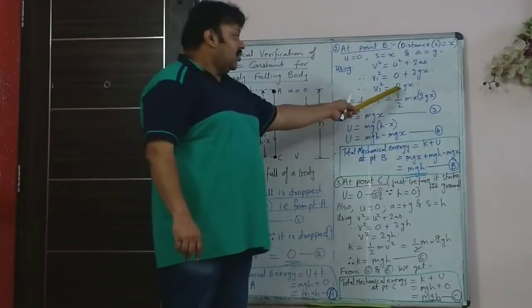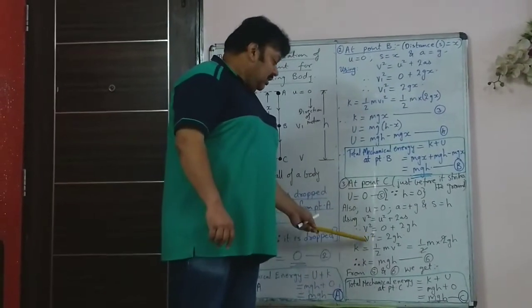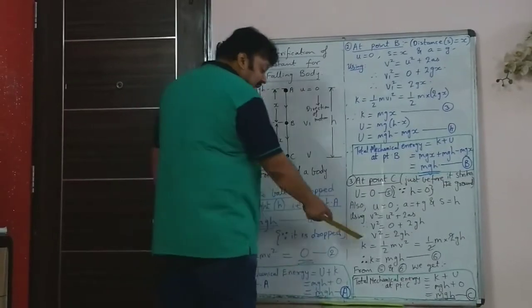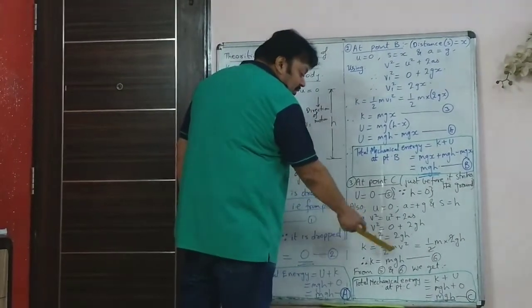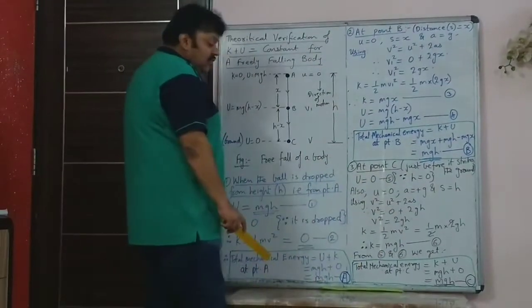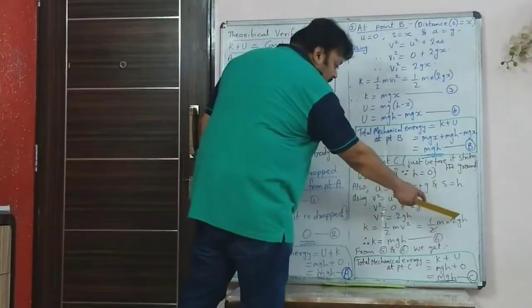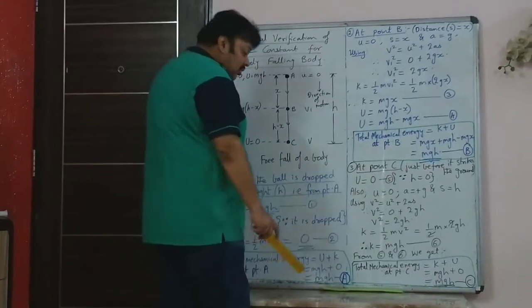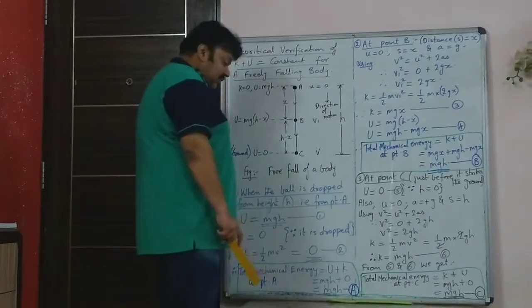There it was v1 squared which was 2gx. Here v squared is 2gh. So now we will find the kinetic energy, that is half mv squared. So half m, instead of v squared you have 2gh. So the half and 2 get cancelled. So you get kinetic energy is equal to mgh.